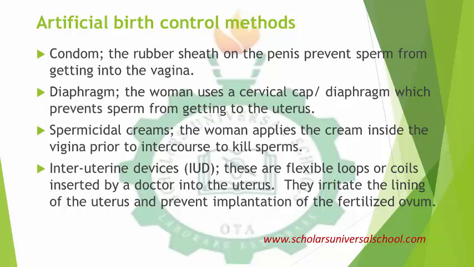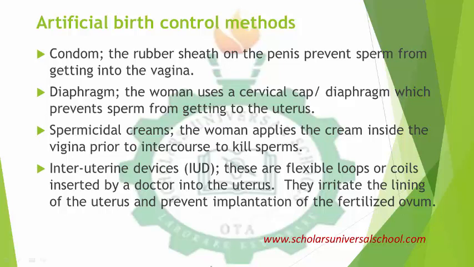Then we have the diaphragm. The woman uses a cap or a ring to prevent the sperm from getting into the uterus. Then you have the spermicide cream that kills the sperm so that the sperm will not be able to fertilize the egg. And there's another one that is called the intrauterine device, IUCD. That is also used by the woman, and it has to be carefully inserted by a knowledgeable person, a doctor or a nurse. They insert it into the uterus.